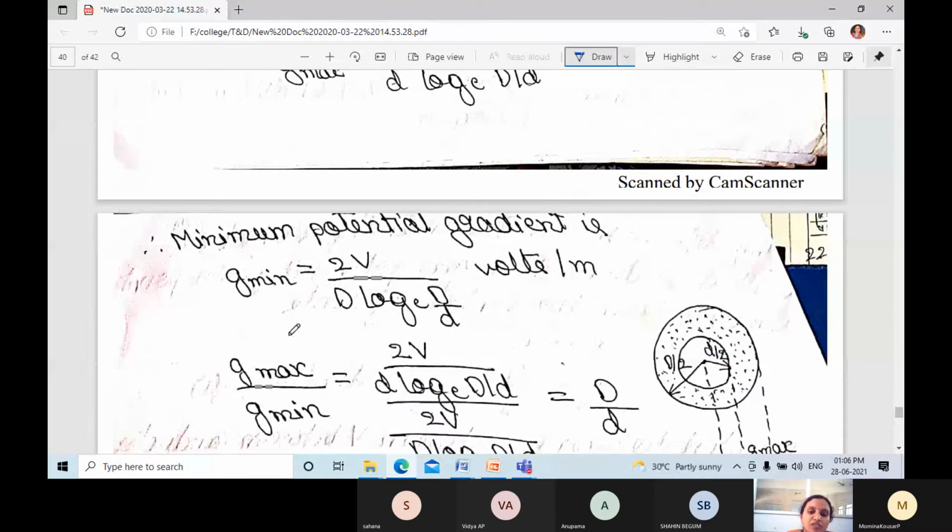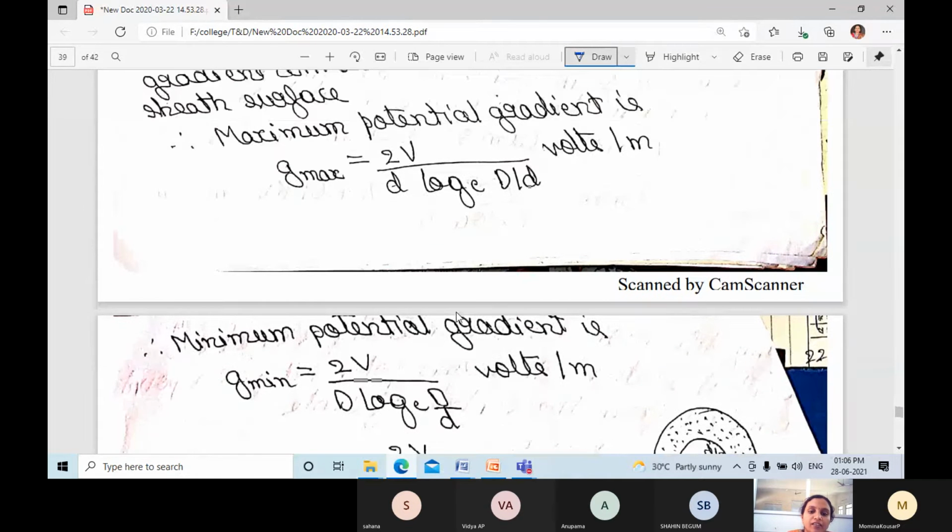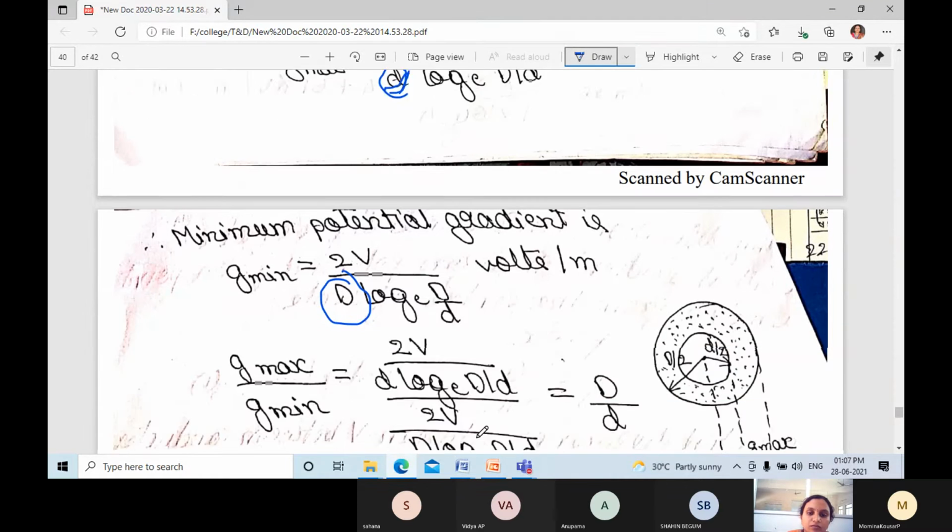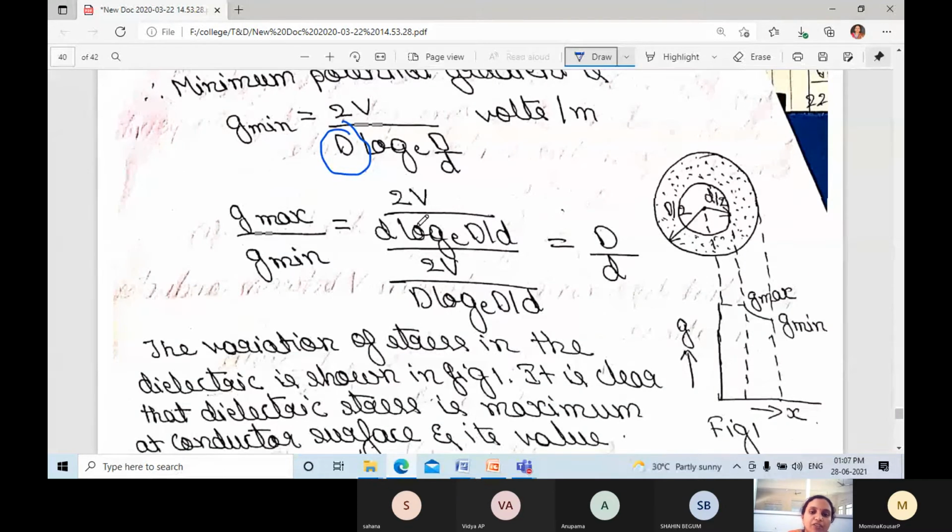Minimum potential gradient is G min is equal to 2V divided by capital D log e capital D divided by small d. For maximum you get the conductor diameter, and for minimum potential gradient you get the lead sheath diameter capital D. G max divided by G min is equal to 2V divided by small d log e capital D divided by small d over 2V divided by capital D log e capital D divided by small d. Here 2V and the log terms get cancelled, and what you are left with is capital D divided by small d.